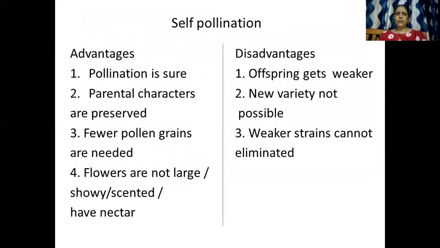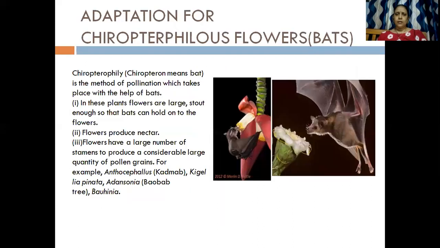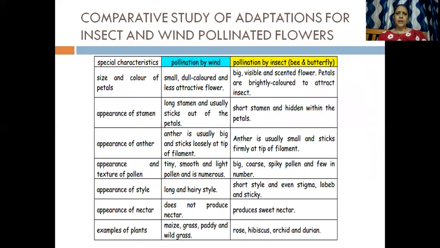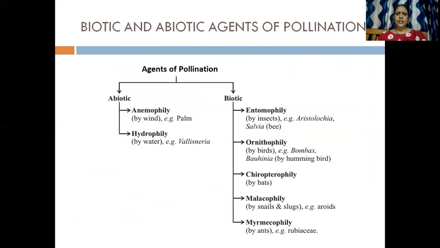So what did we do? We did the different agents of pollination, wherein we saw biotic and abiotic agents, wherein we saw pollination by wind and water. We saw pollination by insects, pollination by birds, and pollination by bats. For your reference, they could ask what pollination by snails and slugs is called, or pollination by ants is called. That's just for your reference.